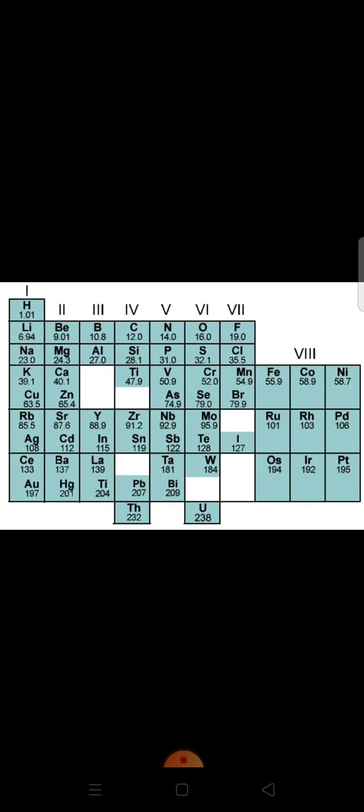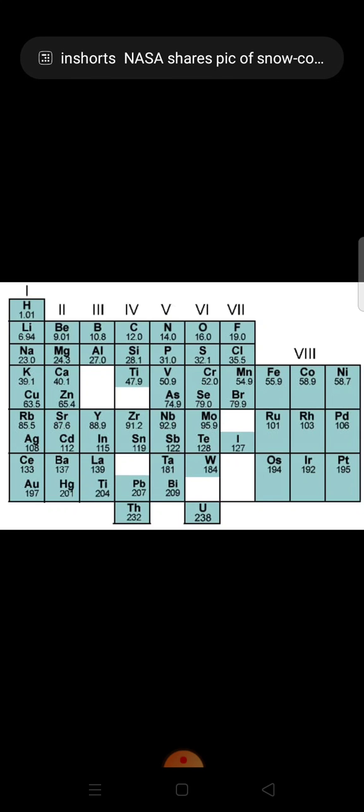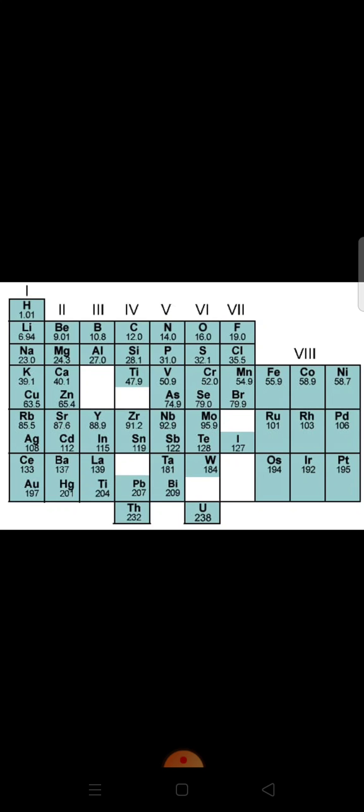This table consists of 7 horizontal rows called periods. These are actually numbered from 1 to 7. Then it also consists of 8 vertical columns called groups. Each group is divided into 2 subgroups called A and B.